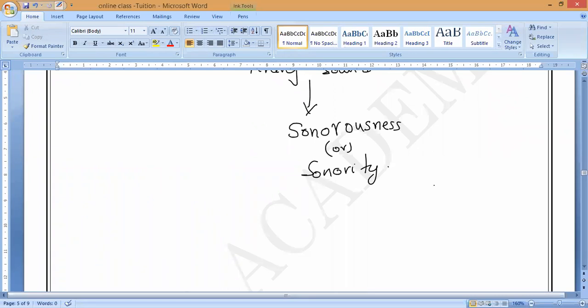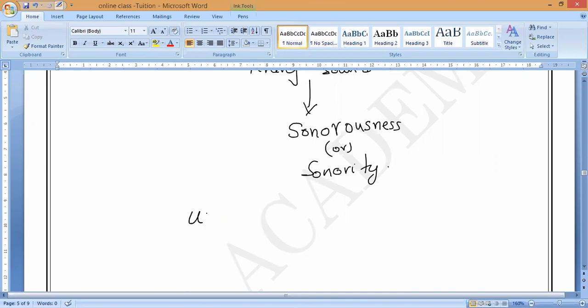So due to this property of sonorousness or sonority, these metals are used in making bells and strings. Where are we using strings, guys? Anybody can say, musical instruments. Yes or no?